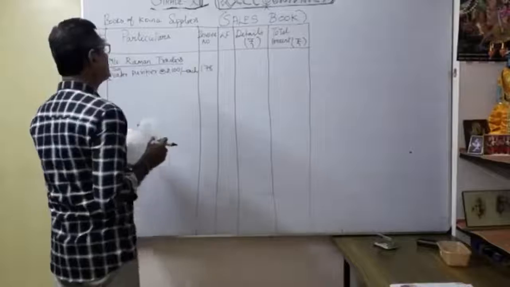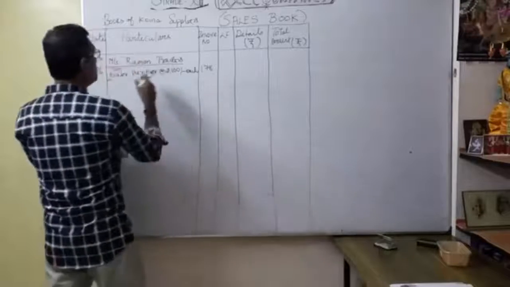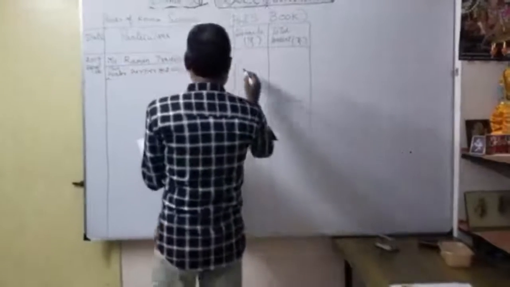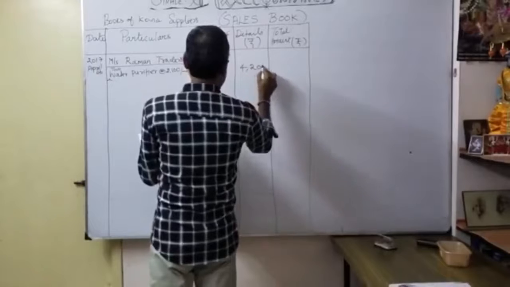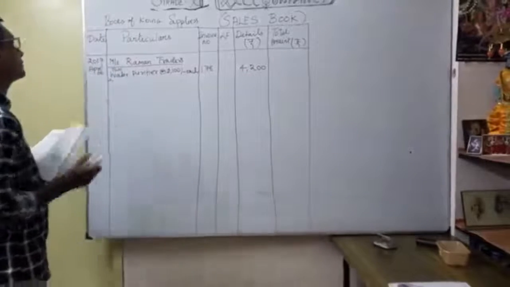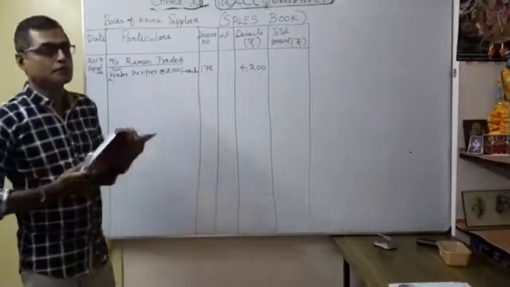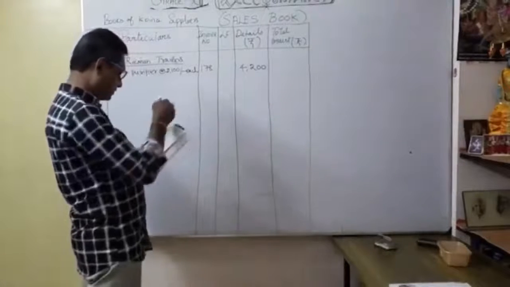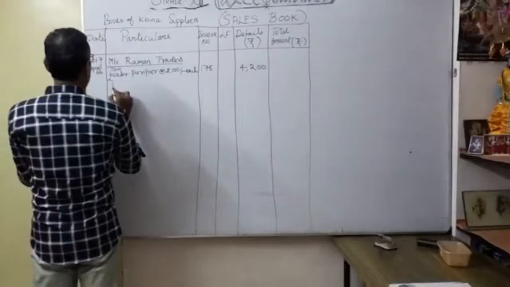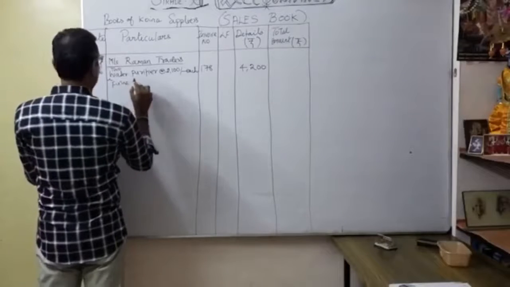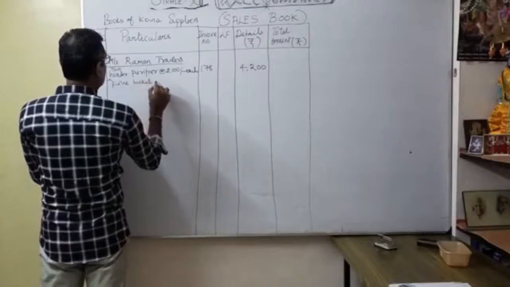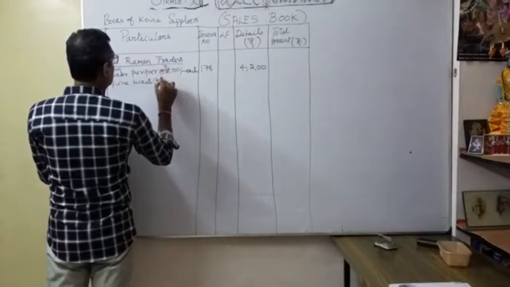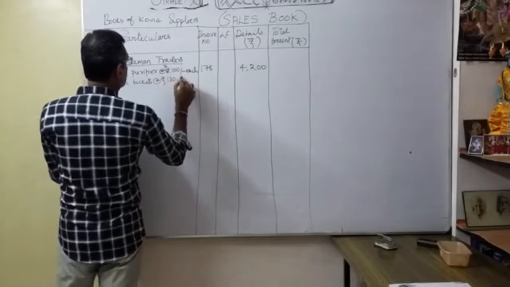In details, you can see the inner column and the outer column. So 2 into 2,100, naturally it comes to 4,200, correct? Each water purifier is 2,100, so 2 water purifiers 4,200. Thereafter 5 buckets at the rate of 130 each.